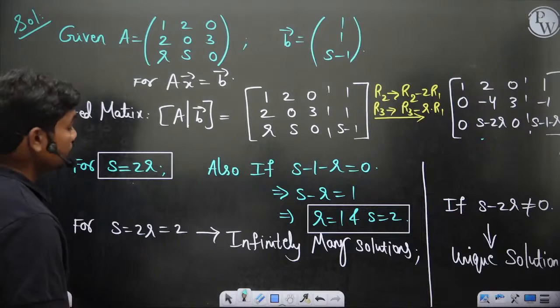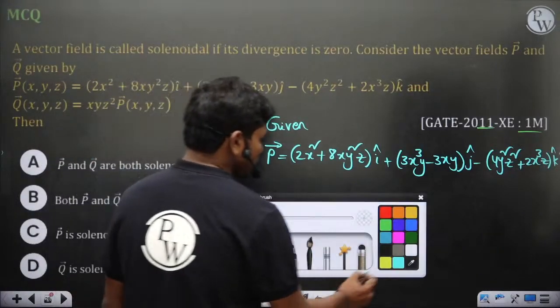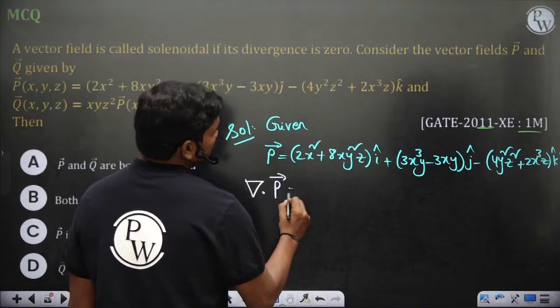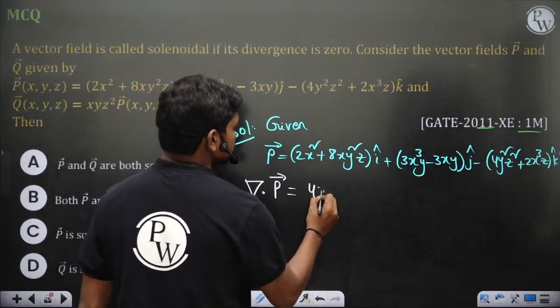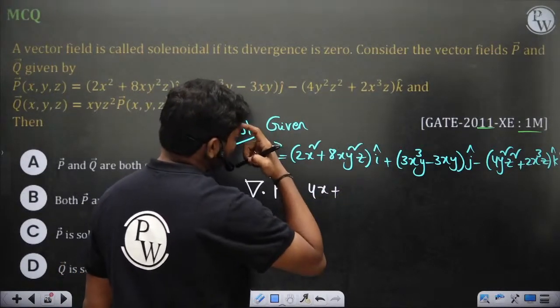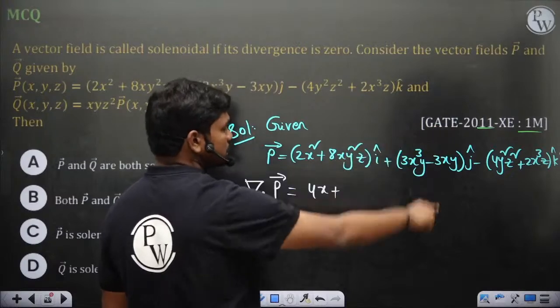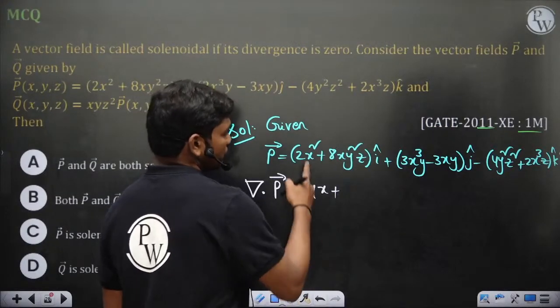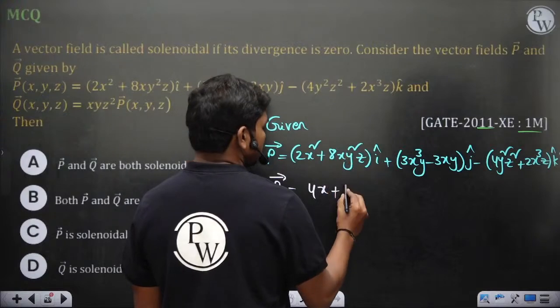Okay, so let's solve. Divergence of P, if you calculate dou by dou x of this, so 4x plus 8y²z plus 9x²y minus 3y minus 6x²z. At that time GATE was an offline exam.